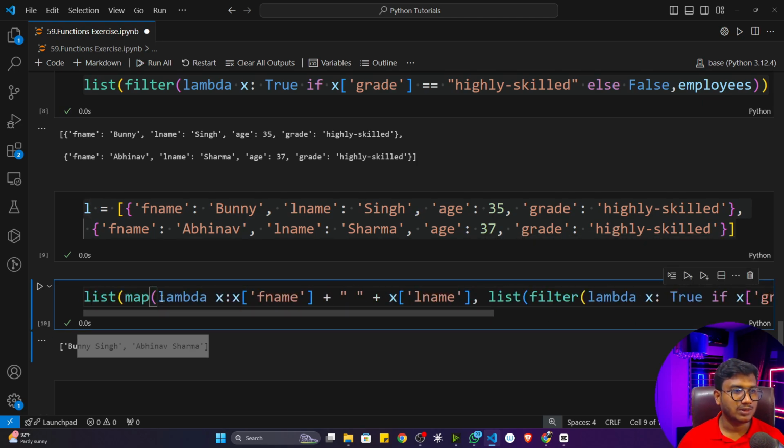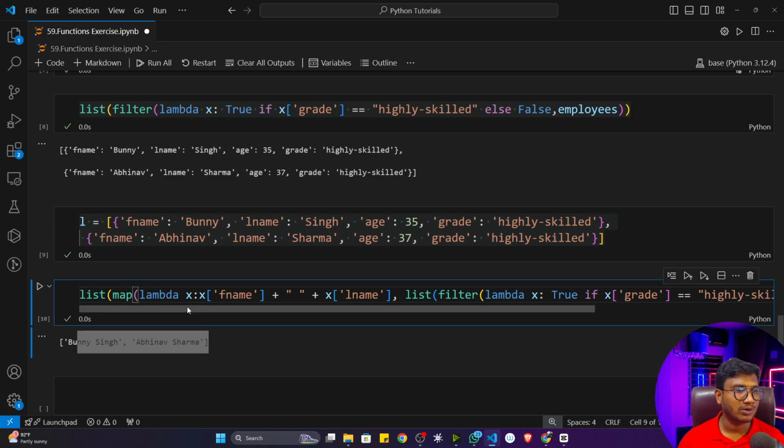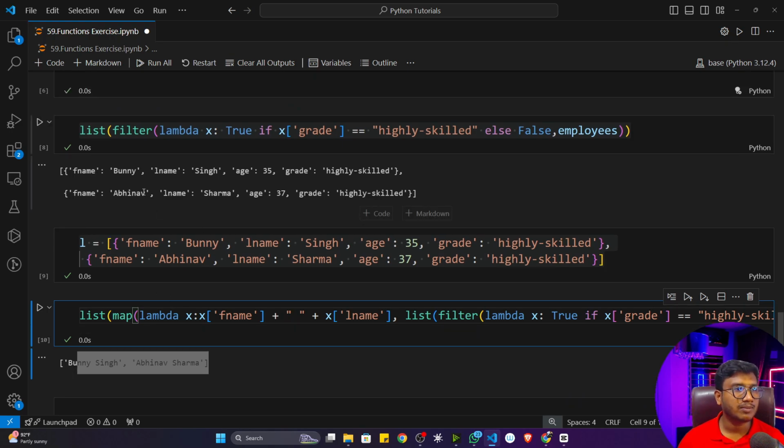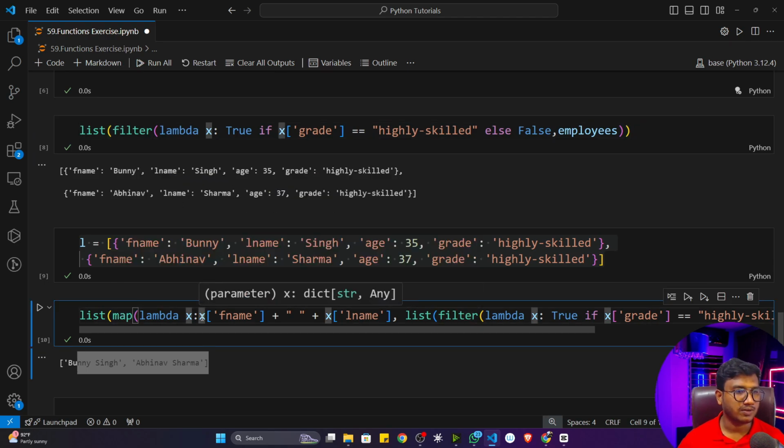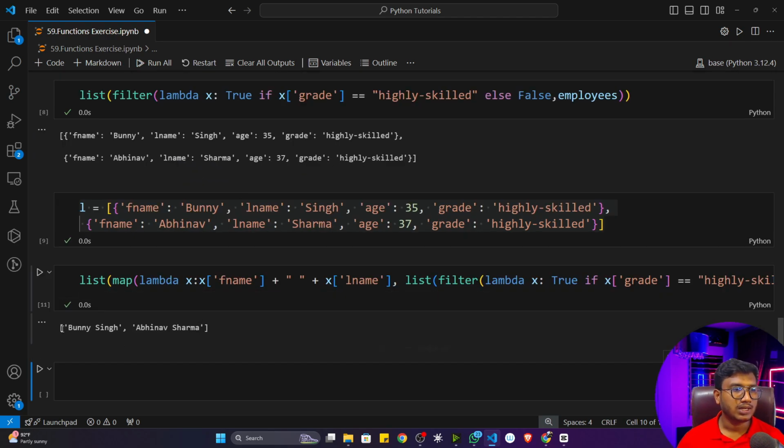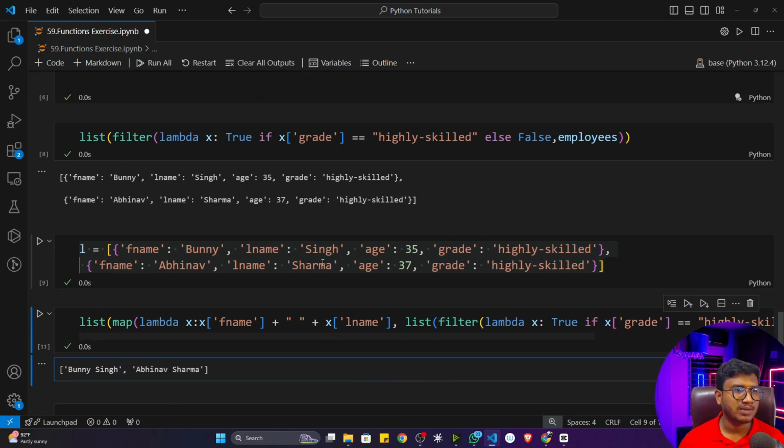Now see, it will look like a little bit bigger expression, but I think you got it. What is happening is that the output I'm getting after performing filter, I'm giving it to the map function. Now see, if I execute the program, you'll see that I'm getting those names, first name and last name, of employees who are highly skilled.